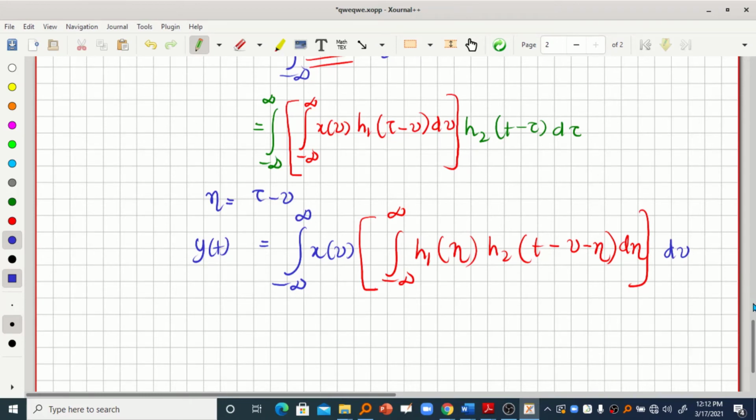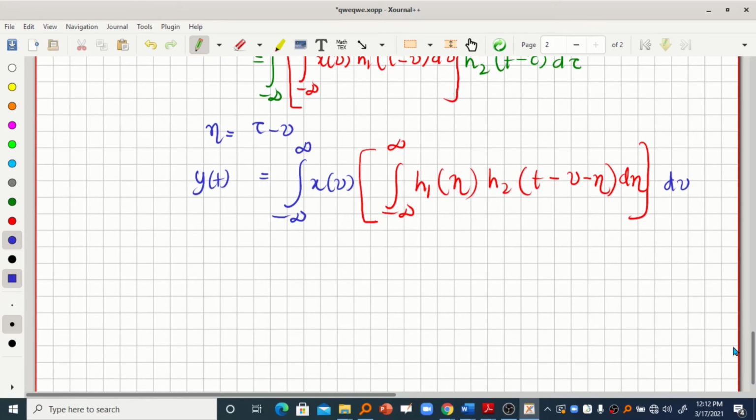Now if you carefully observe the red color terms inside the bracket, you can see that this is actually a kind of equation minus infinity to plus infinity h1 of eta into h2 of, if you consider t minus v as a constant, right?